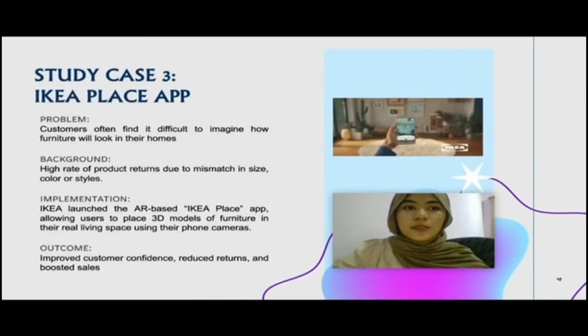Moving on to case study number 3, which is the IKEA Place. Often, when we go to IKEA, we can't picture the furniture that we want to buy in our space at our house, right? So how does IKEA cope with this problem, which is a high rate of product returns due to mismatch in size, color, or style?